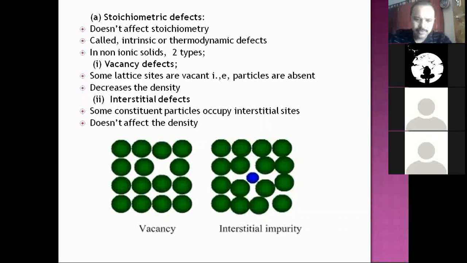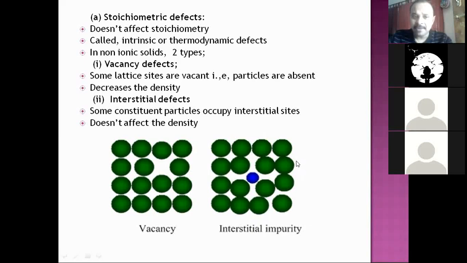You can observe the screen and the cursor here. See, this is vacancy. Some particles are absent. Okay, so this is vacancy defect. Interstitial particle, rather than impurity, you can say particle. So some extra particle is there in the void space or interstices. So this is interstitial defect. That's fine. So these are the two types of defects in non-ionic solids. Is it okay?